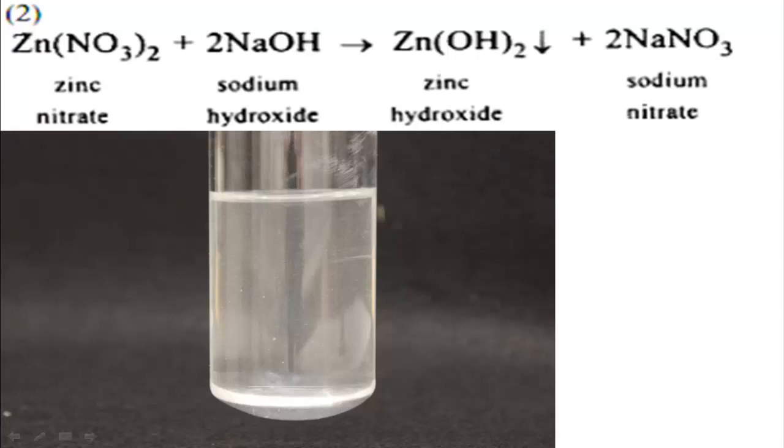For this we can easily test whether the supplied salt is a zinc salt or an aluminum salt, because in both cases you have seen a white color precipitate is produced, but in the case of aluminum hydroxide, if you add more sodium hydroxide, that white color precipitate will not disappear.